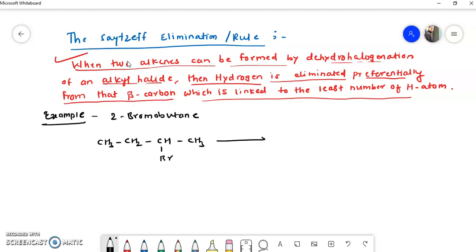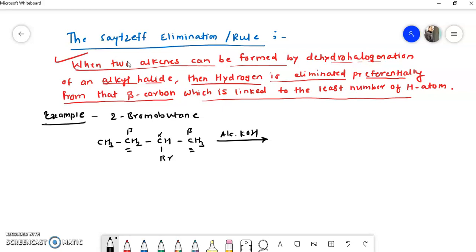And if we treat this with alcoholic KOH, now you see the starting material. This is the alpha carbon, this is a beta carbon, this is also a beta carbon. So there are two possibilities. Two beta carbons are there. This beta carbon or this beta carbon.